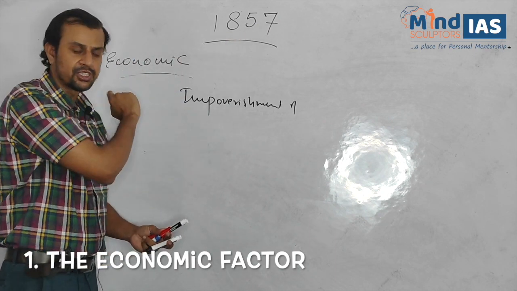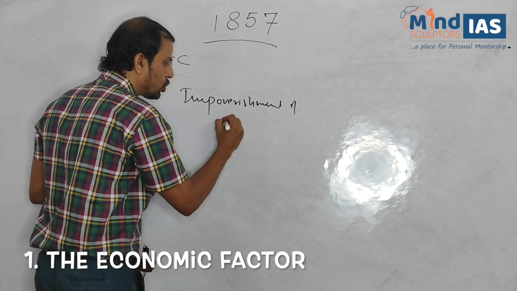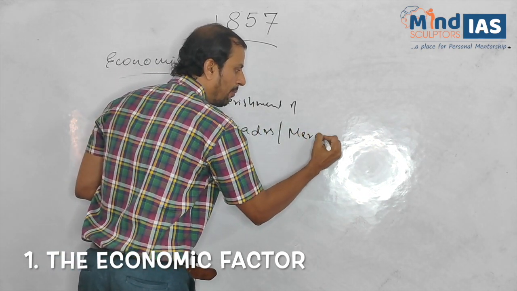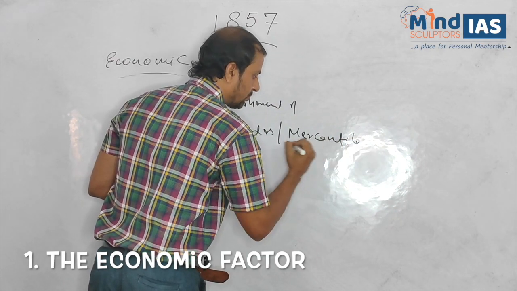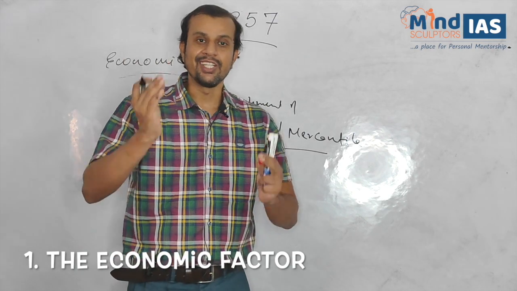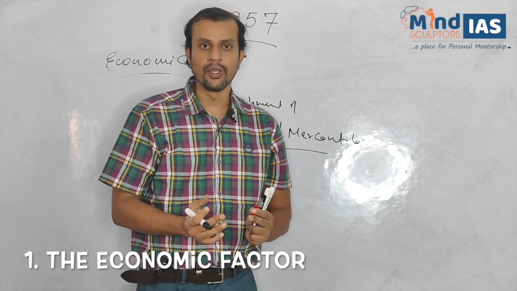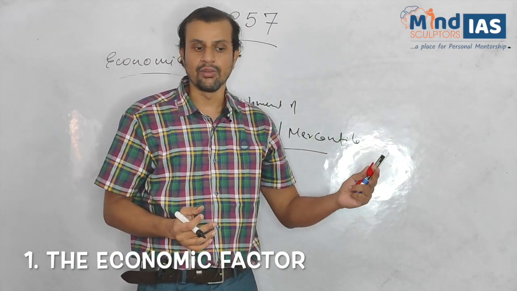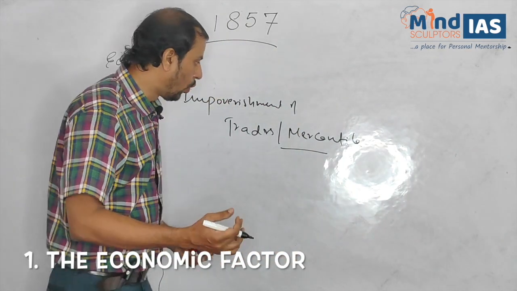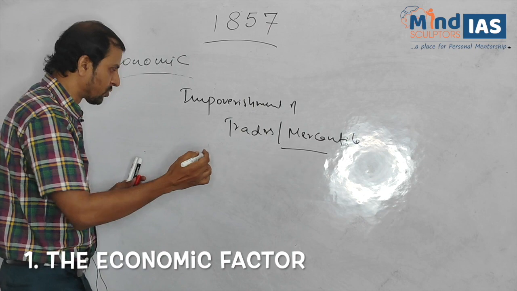Next, the third class of people which suffered at the hands of the British as part of the economic factors of 1857 were the traders or the mercantile class. Now, we must all know that India, still today as well as at that time, was known as the country of cottons. So what did the British do?